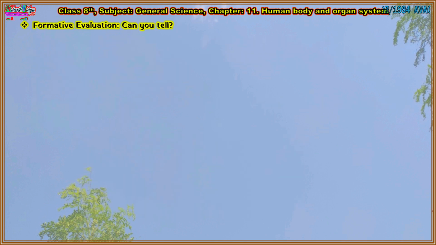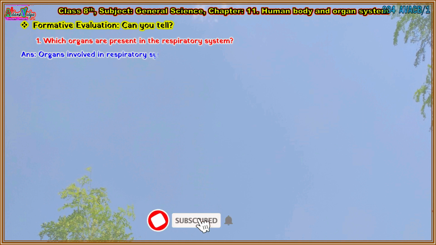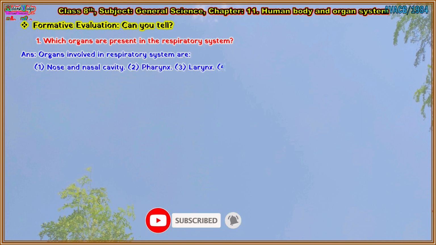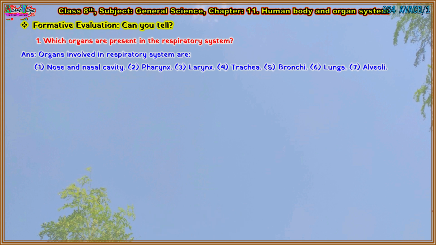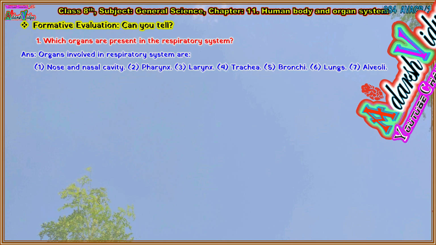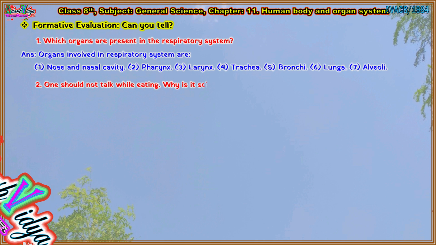Now next one. Can you tell? Question first. Which organs are present in the respiratory system? Answer is: organs involved in the respiratory system are: 1. Nose and nasal cavity. 2. Pharynx. 3. Larynx. 4. Trachea. 5. Bronchi. 6. Lungs. 7. Alveoli.